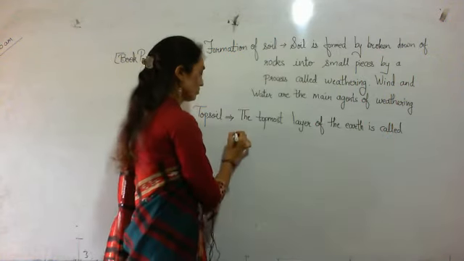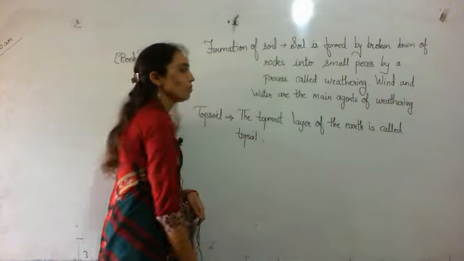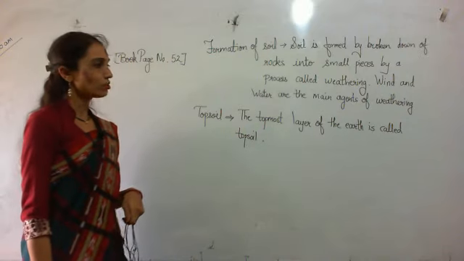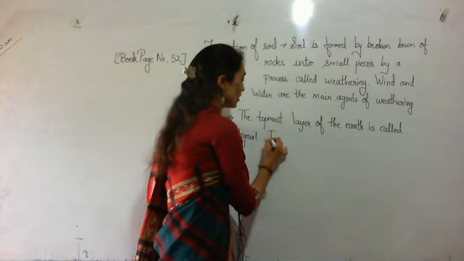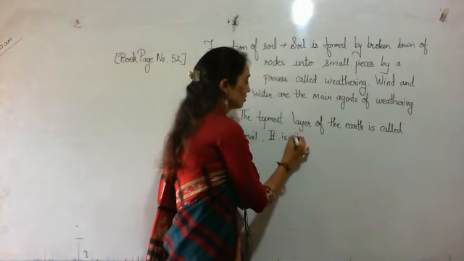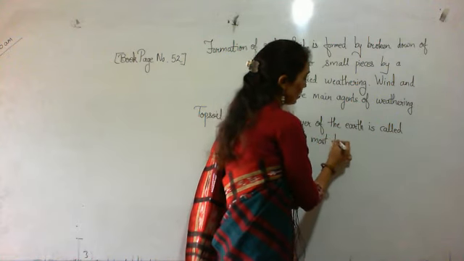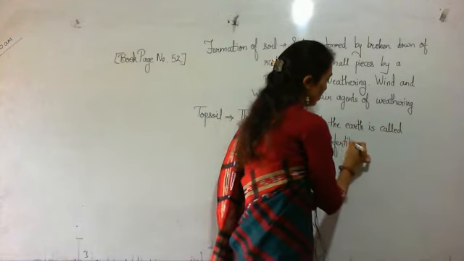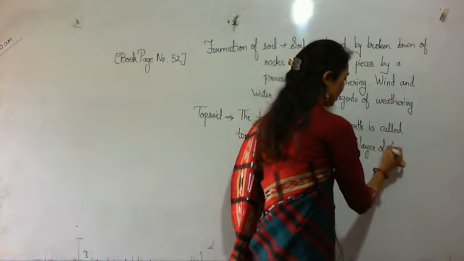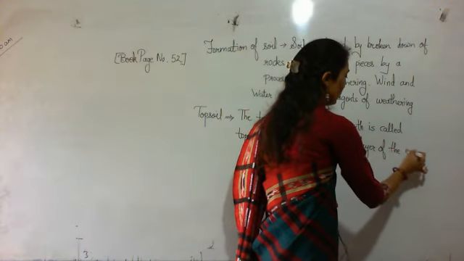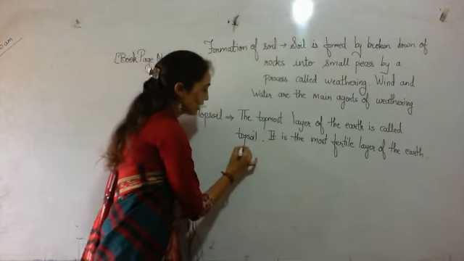The topmost layer of the earth is called topsoil, and it is the most fertile layer of the earth.